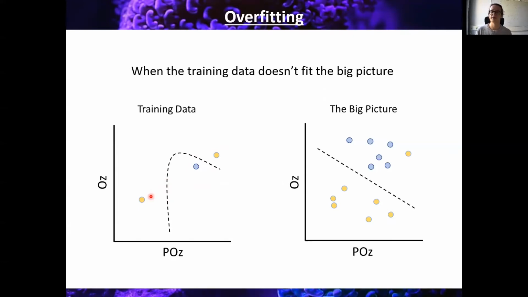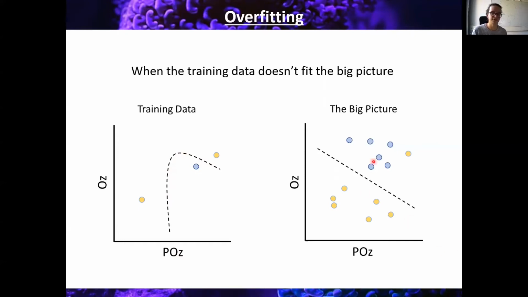However, maybe we can try and expand it a little bit. We can go, well, let's use a non-linear one, see how that fits. And because we've used a very small amount of data, then it fits perfectly. In fact, we can just draw this little guy, this dotted line here, and go, yes, wonderful. It fits absolutely perfectly. However, will this generalize to a complete data set?